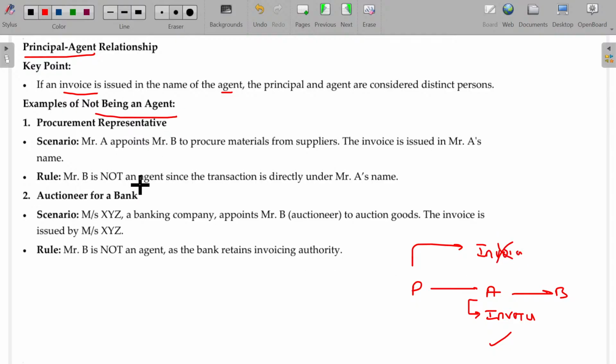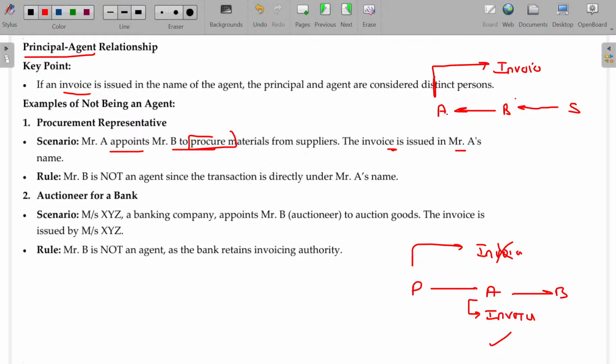Example, not being an agent. Mr. A appoints Mr. B to procure materials from various suppliers. Now A is asking B to get the goods from various suppliers and send them to him. The invoice is issued in Mr. A's name. Now, the invoice is in whose name?